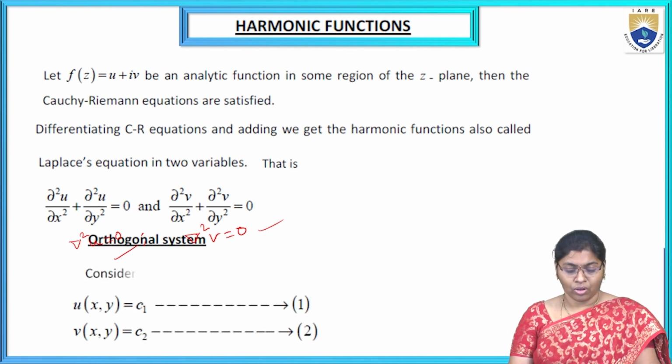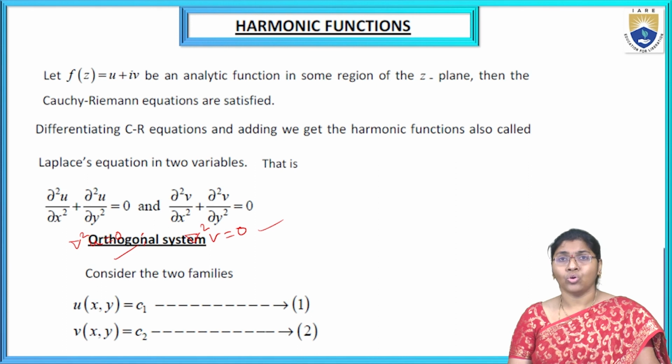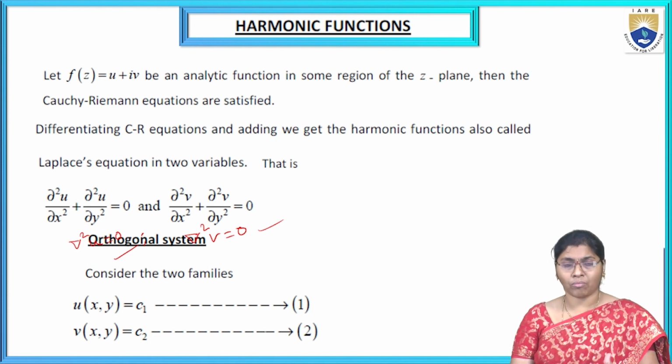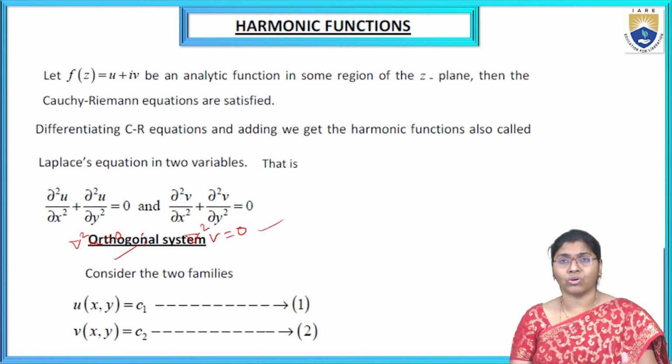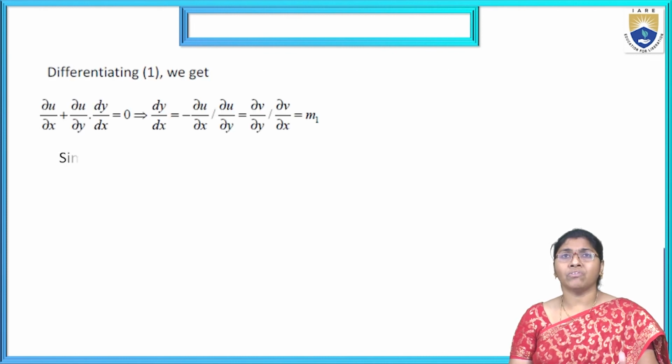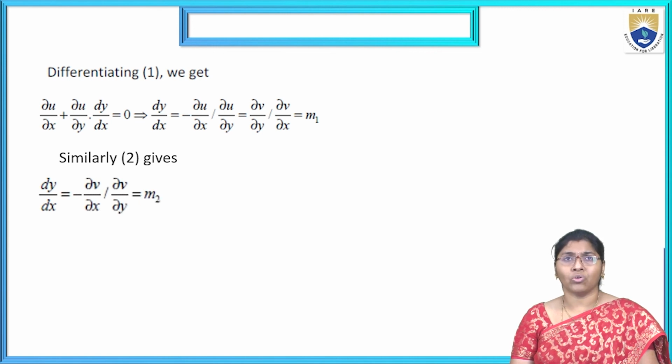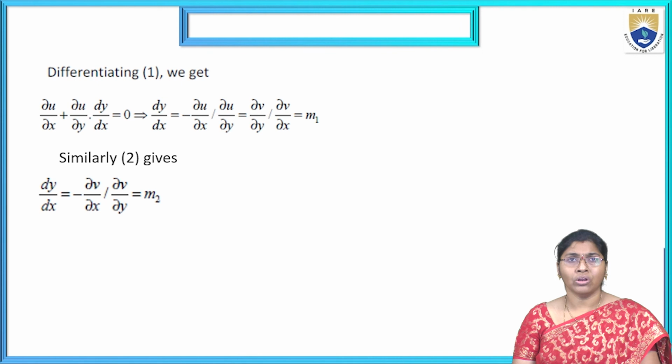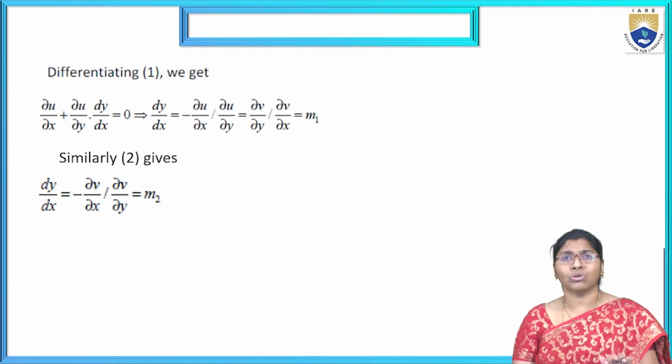Orthogonal systems. Consider two families, that is u of x comma y equal to c1 and v of x comma y equal to c2. That is equation number 1 and 2. Differentiating equation 1, we get dou u by dou x plus dou u by dou y into dou y by dou x equal to 0.